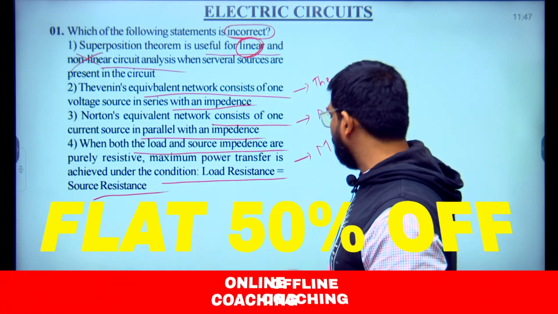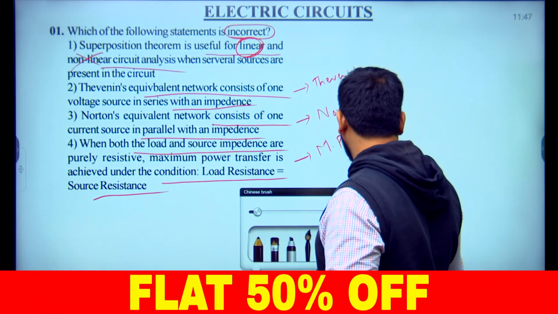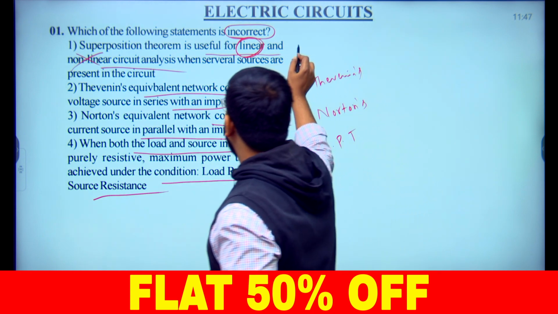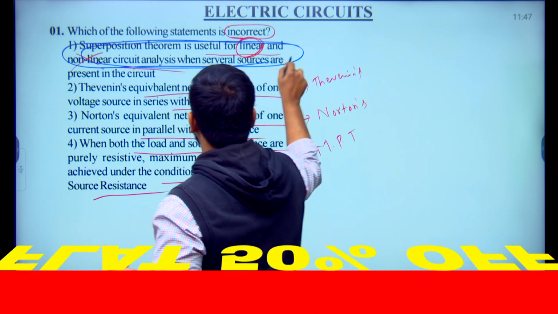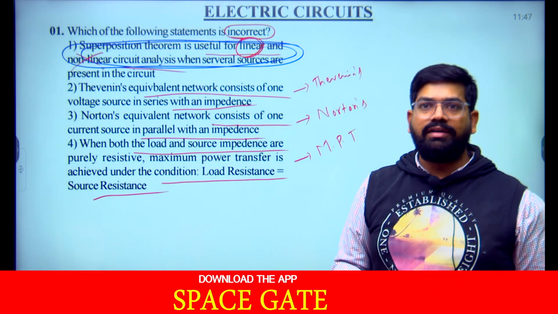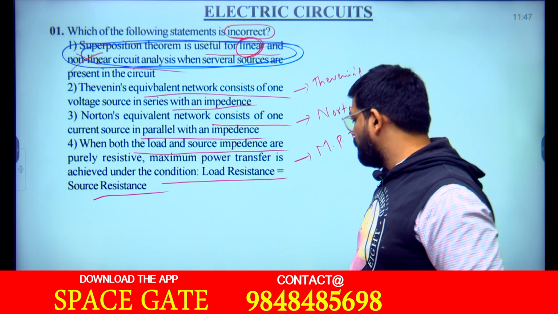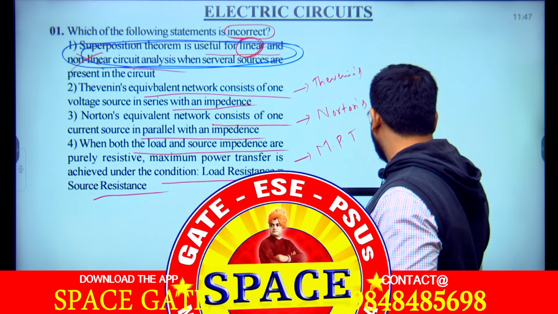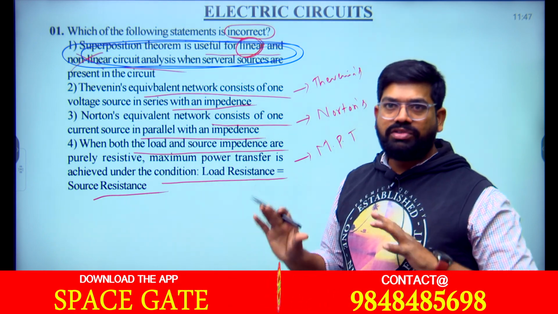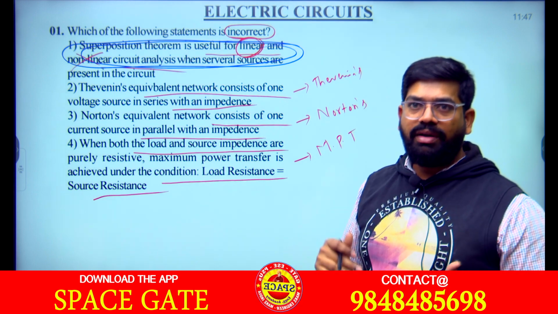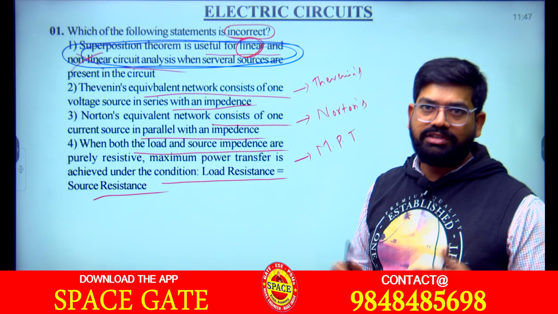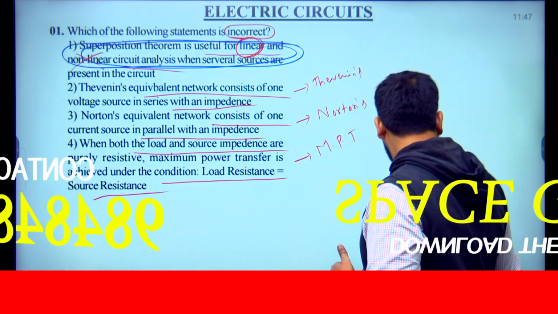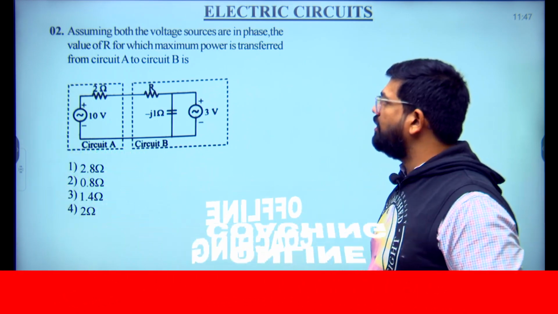So this must be the incorrect statement. The first option is wrong with respect to the question they asked. They gave statements from our theorems and are asking which is incorrect, so the first one is incorrect. Now move on to the next question.